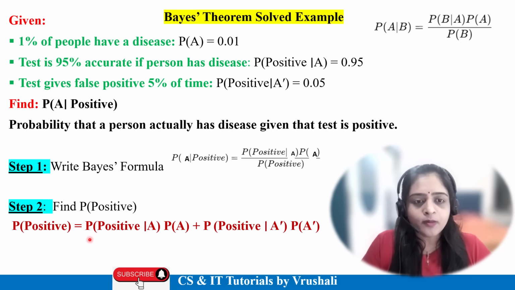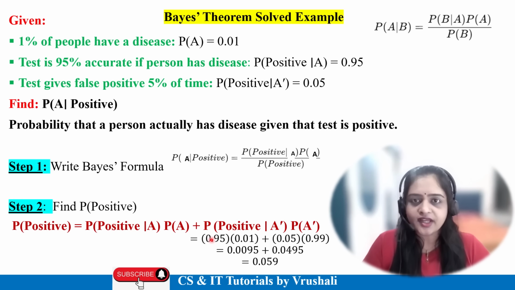Now tell me, what is the probability of positive given A? It is 0.95 times the probability of A, which is 0.01, plus the probability of positive given A', meaning the test is positive but there is no disease, the false positive result 0.05, times the probability of A'. Since the probability of A is 0.01, 1 minus 0.01 gives 0.99 for a person who doesn't have the disease. Solving this, the final answer is 0.059.